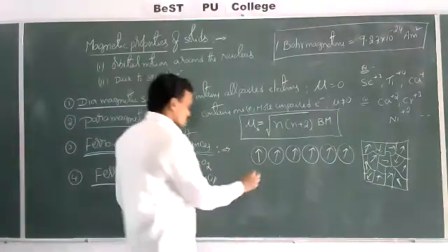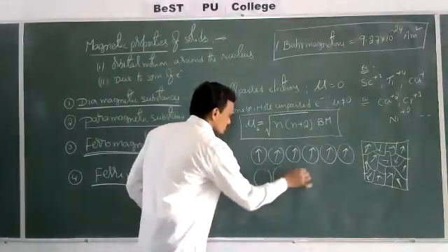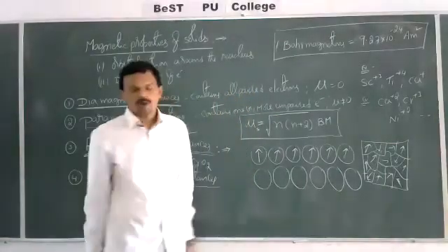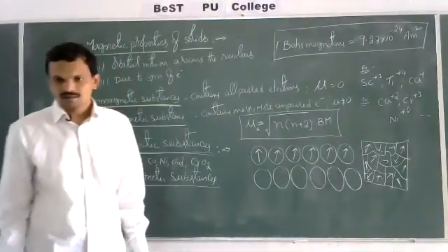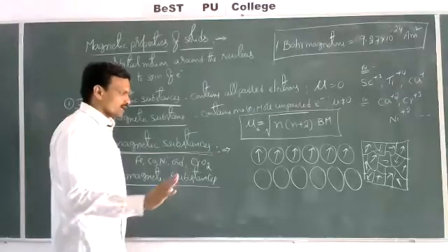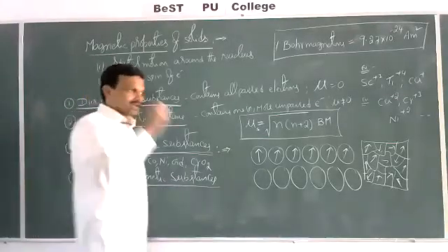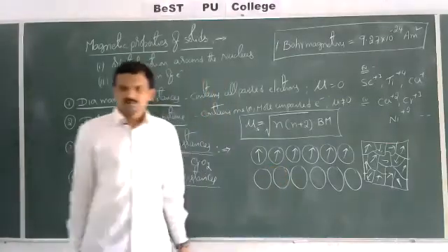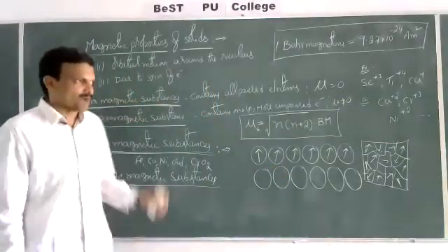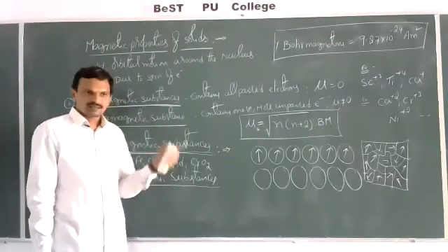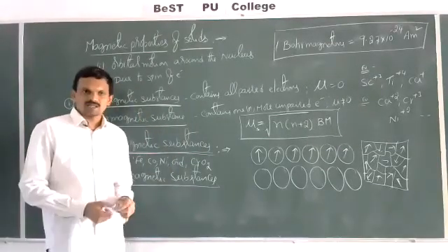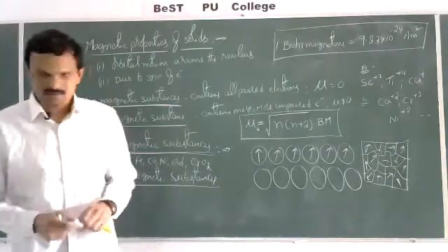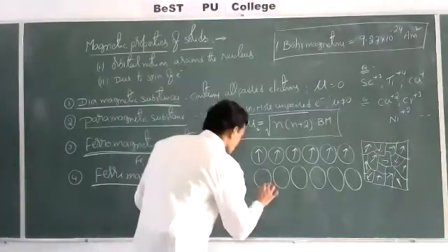These are the substances in which magnetic domains are aligned parallel and anti-parallel in unequal numbers and possess some net magnetic moment. The substances in which the magnetic domains are aligned in parallel and anti-parallel directions in unequal numbers and possess some net magnetic moment. For example, let us draw here